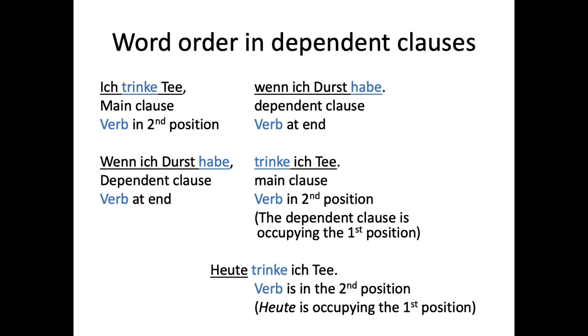Heute is the first position, right? And so an adverb, heute, grammatically works as the same sort of unit as the dependent clause in the one above. The tricky thing about this is that you end up having two verbs next to each other, separated by the comma. Habe and trinke, they're two verbs next to each other, and you might be tempted to think it's a compound verb situation, but it's not. They're separate. They are two completely different clauses, and they have different subjects and everything.